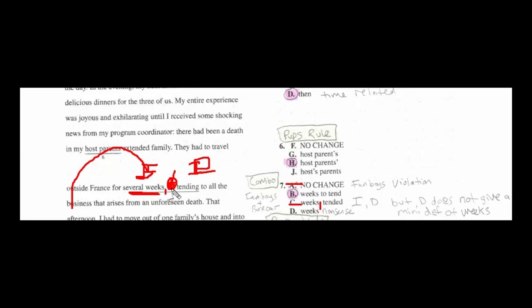D doesn't make any sense. When you read it from the beginning to the end, it doesn't make any sense. "They had traveled outside of France for several weeks to all of the business that arises." I just feel like it doesn't really make sense on that one. The correct answer for 7 is answer choice B.